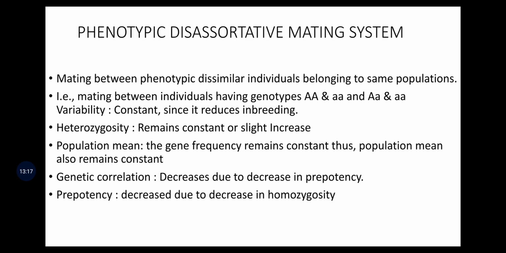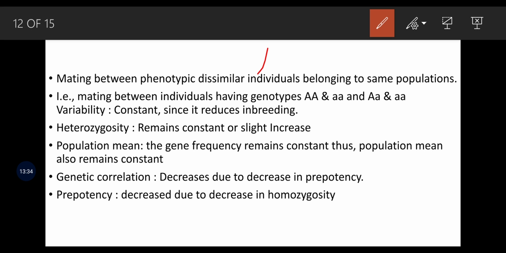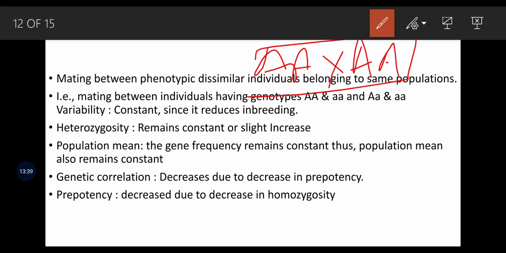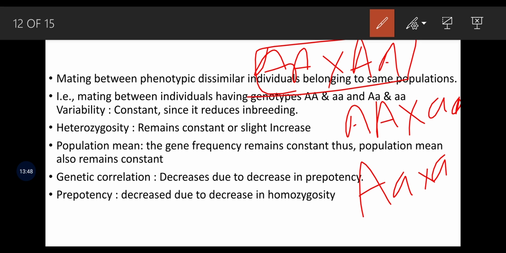The last one is phenotypic disortative mating. This means mating between phenotypically dissimilar individuals belonging to the same population. That is, mating between individuals having genotypes capital AA and small aa. Okay. So in phenotypic assortative mating, we were just crossing like this kind of allelic combinations. But in disortative mating, we are going for this type of crossing, or this type of crossing where they are quite distinct.